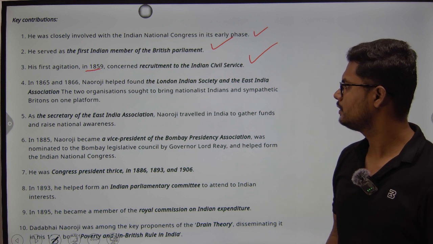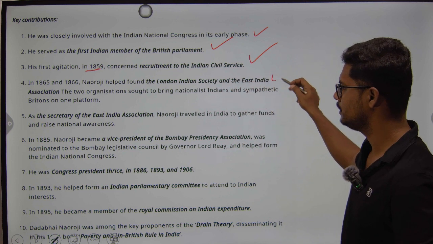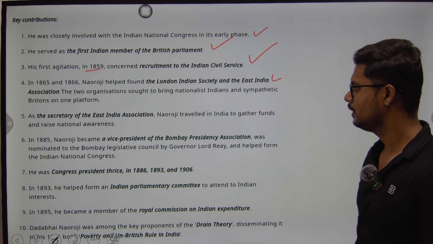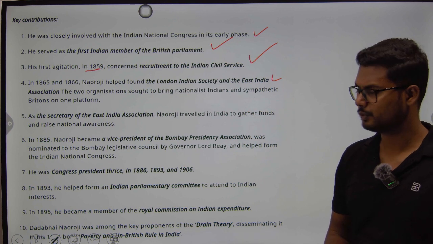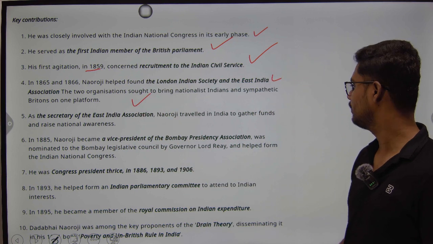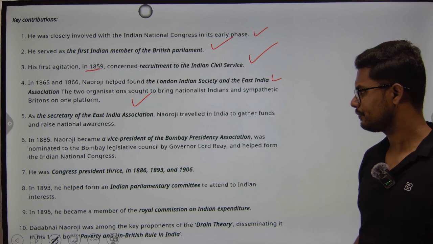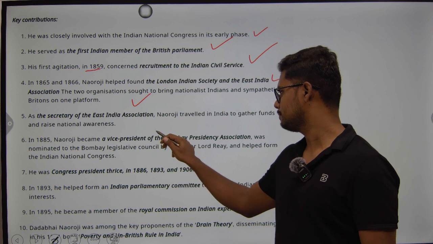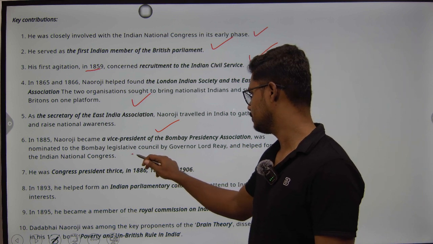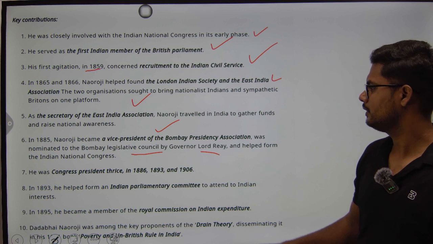And in 1865 and 66, Naoroji helped found the London Indian Society and the East Indian Association. These two organizations sought to bring nationalist Indians and sympathetic Britons on one platform. He also served as the secretary of East India Association, and during that time he traveled across all India to gather funds and raise national awareness. In 1885, he became vice president of Bombay Presidency Association and was also nominated to the Bombay Legislative Council by Governor Lord Reay and helped form the Indian National Congress.